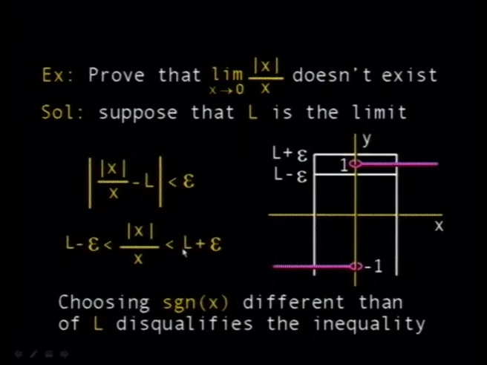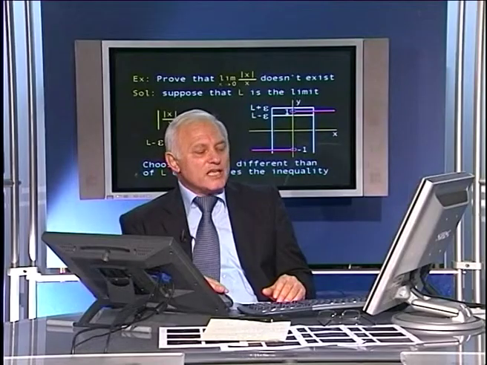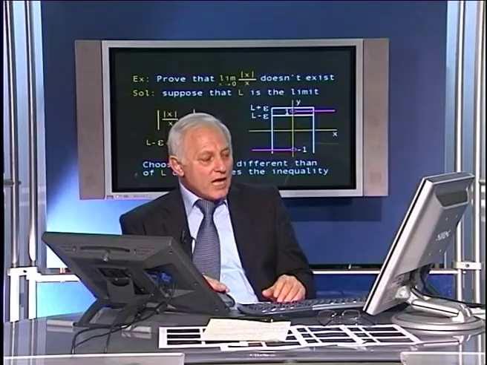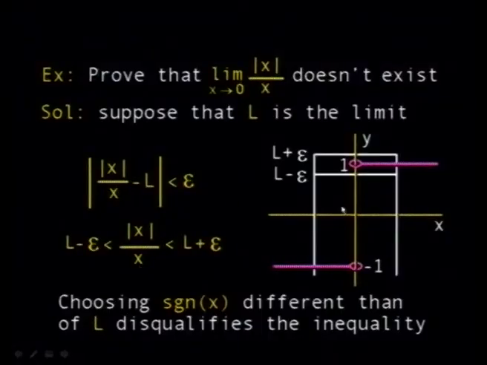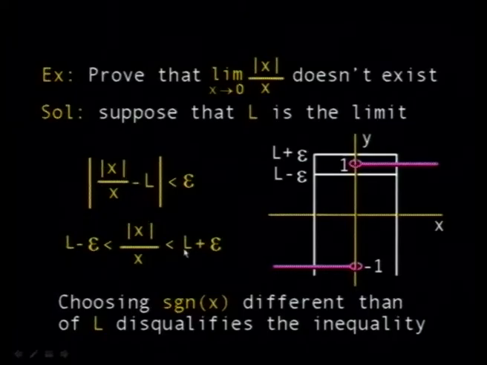Because by choosing the sign of x, suppose we don't know the value of L, but suppose L is positive or negative. Suppose it is negative, and you choose x to be positive, from the right-hand side. Then this is positive, and it is less than a value which is negative, so it can't happen. And if you choose L to be positive, you can choose x from the left-hand side. And of course, you cannot have something negative greater than something positive. So since you can make the sign of x different from L, this disqualifies the inequality, and therefore the limit of this function at the point 0 does not exist.